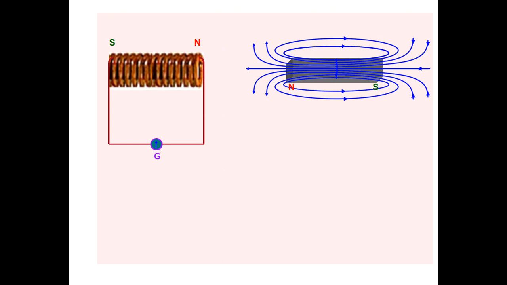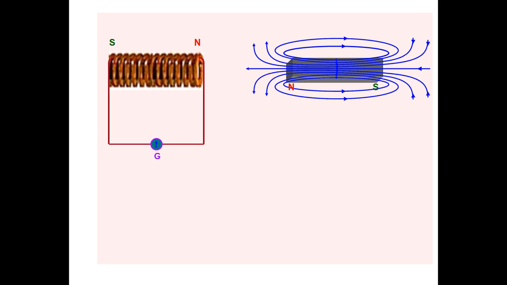If this end of the coil behaves like an N pole, this other end of the coil behaves like an S pole. So it opposes the motion of the magnet. The coil always opposes the motion of the magnet. Suppose the N pole is moving away from the coil, then it behaves like an S pole and it opposes the motion of the magnet.